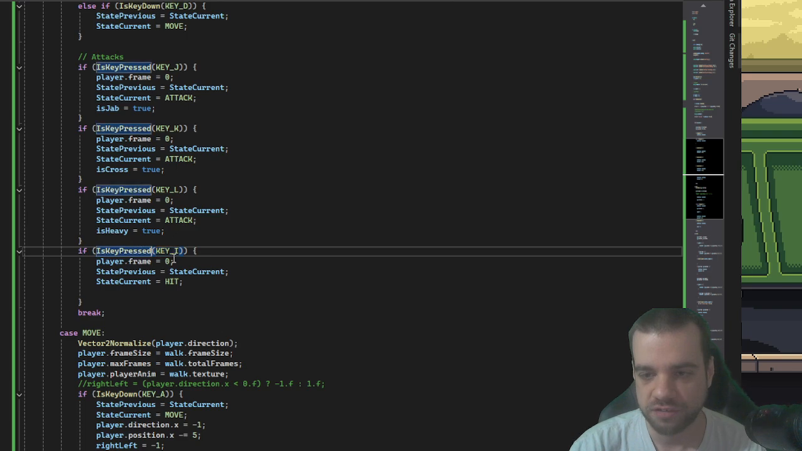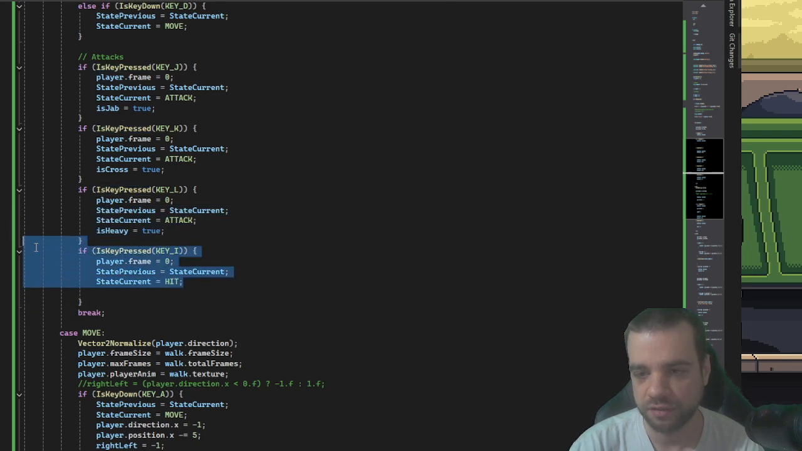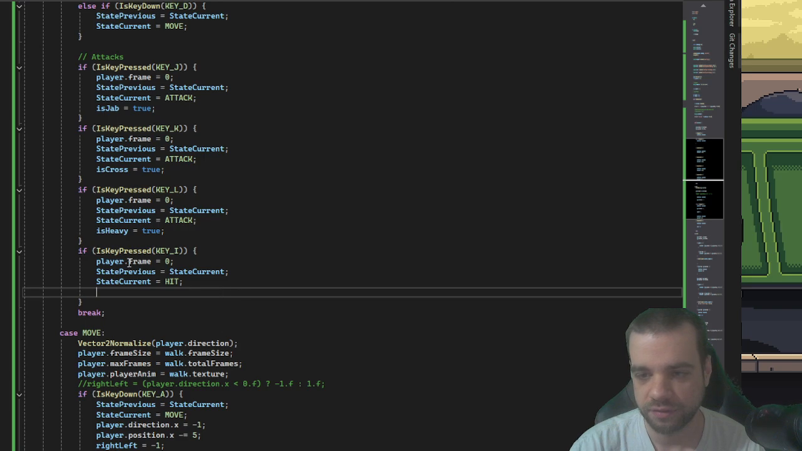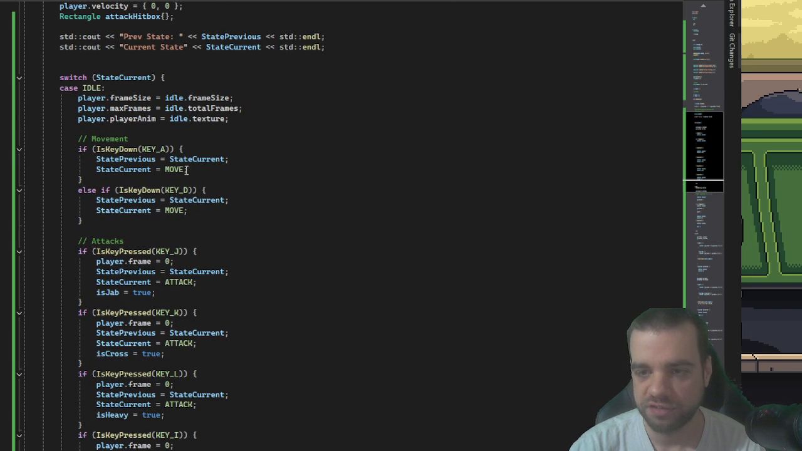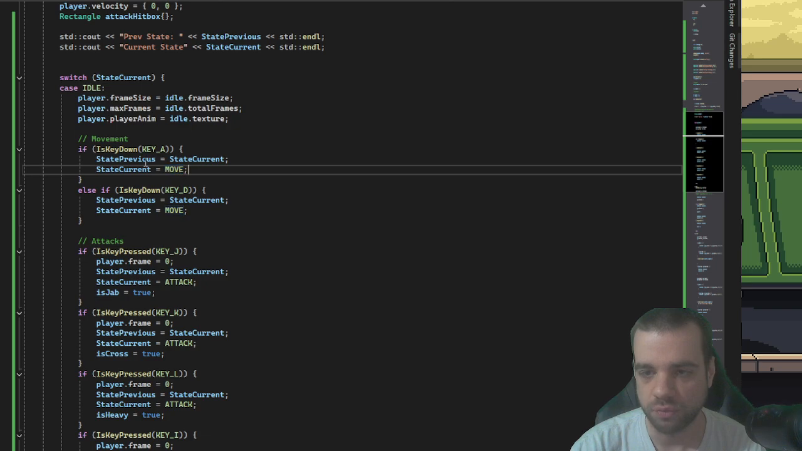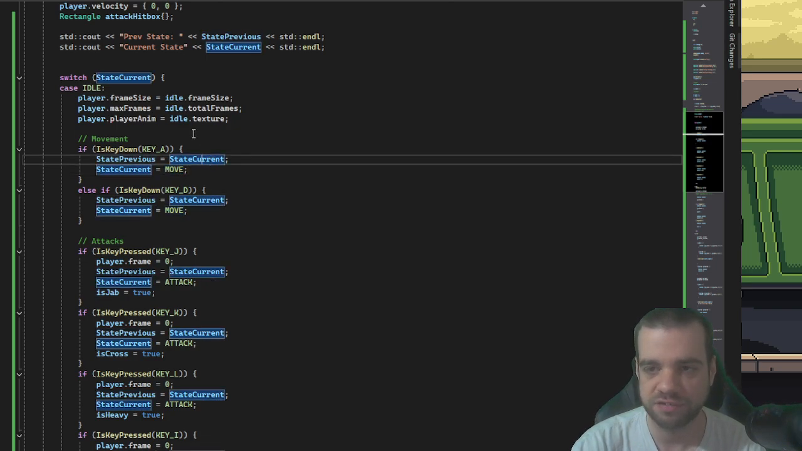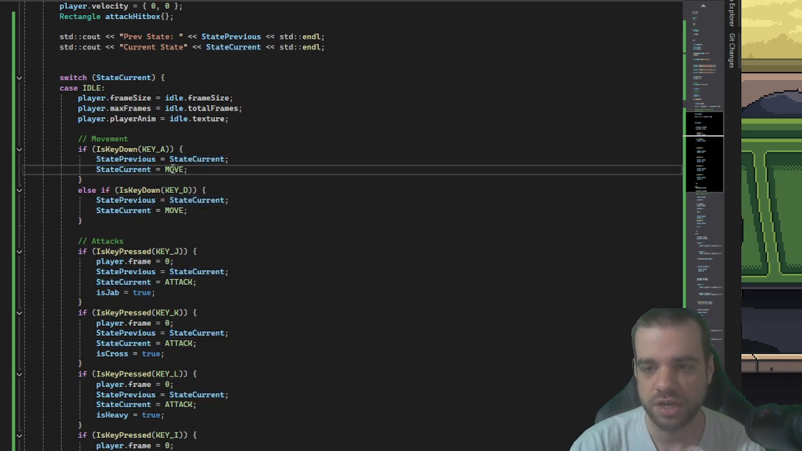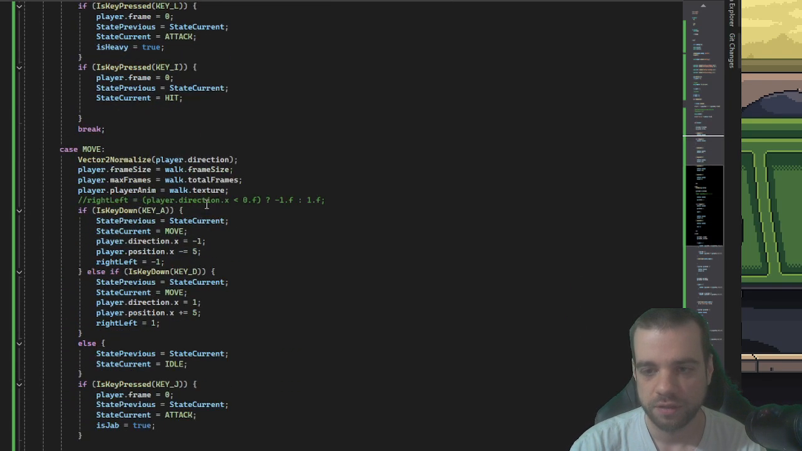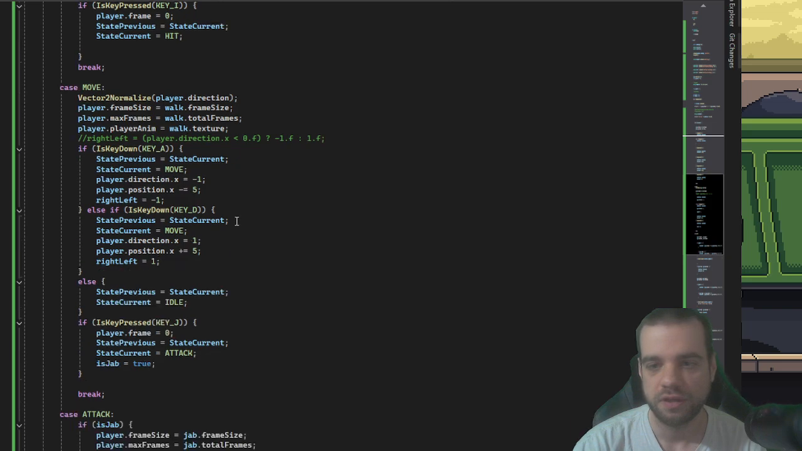And then key I is this little debug. This is the player has been hit and transition to hit. And so move, state current equals move. And then state previous assigns the current state, which would be idle, to state previous. The current state is going to be move, and the previous state is going to be idle. And then when you stop moving, vice versa.